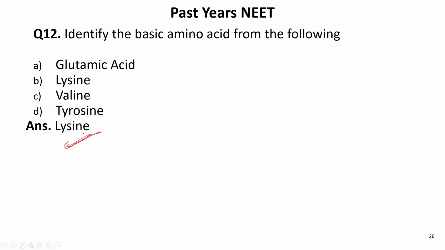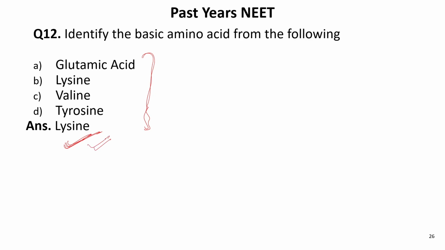When we were discussing the chapter, I gave a bifurcation of all the types of amino acids, whether acidic, basic, neutral, aromatic, or sulfur containing. If you remember that amino acid classification, you will be able to answer such questions. So please remember those types of amino acids, then only you will be able to solve such questions.